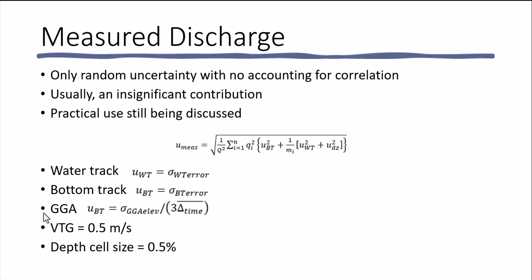If GGA is used as the navigation reference, its uncertainty is calculated using the standard deviation of the elevations from the GGA sentence. If VTG is used as the reference, its uncertainty is assumed to be 0.5 meter per second based on manufacturer's documentation. And finally, the depth cell size is estimated to have an uncertainty of 0.5%.